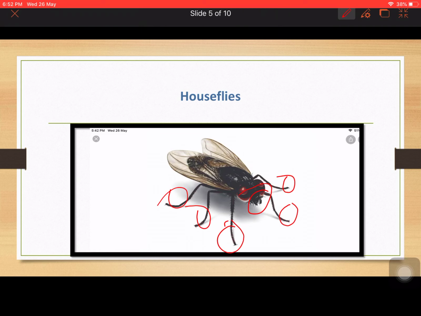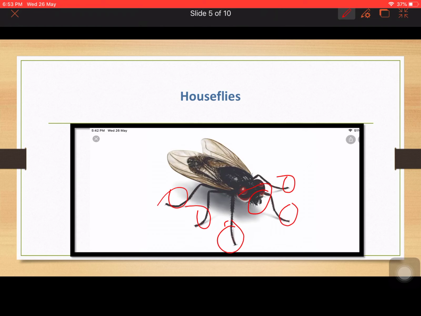Now next comes that they vomit. So their vomiting, their regurgitation, we don't know. They deposit feces on our foodstuff. So at times, if we notice properly, if the food is left open for a long time, if the fruits are cut and kept open on the table, we might find some dark spots, like black spots. We can say that is deposition of feces.